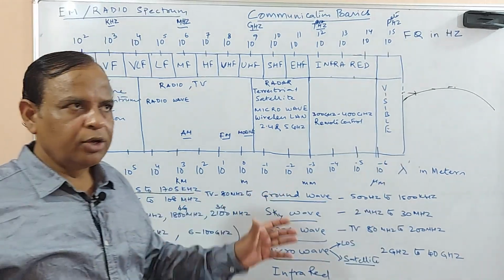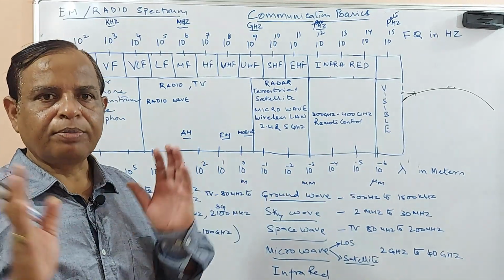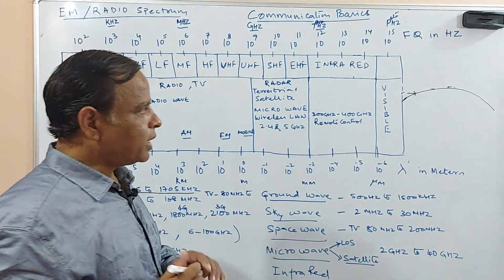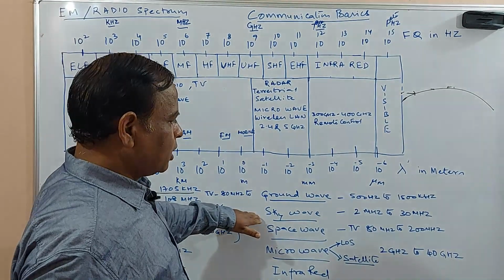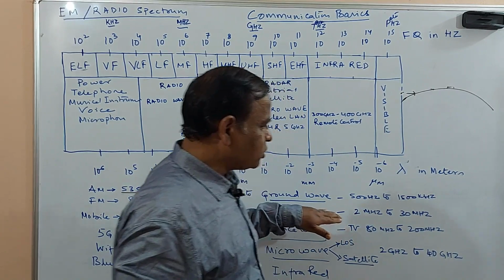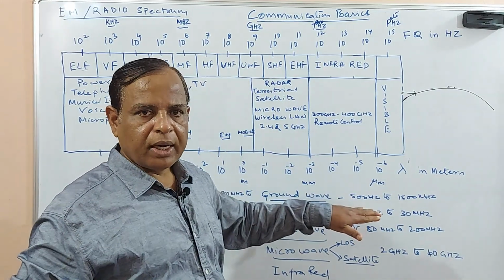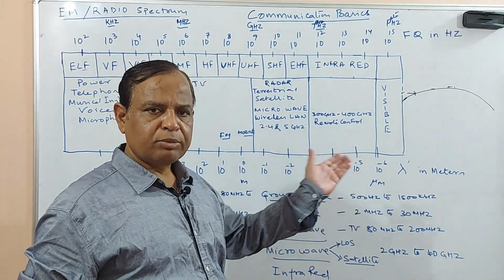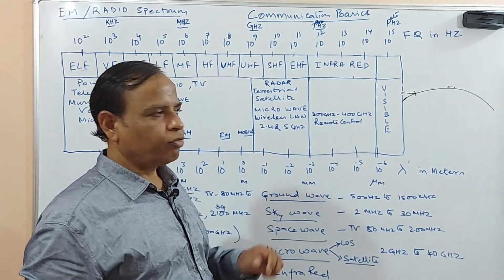Ground waves means you are transmitting and only a certain area of people are receiving it. But a sky wave falls in the range of 2 megahertz to 30 megahertz. That is something like the medium wave and short wave.